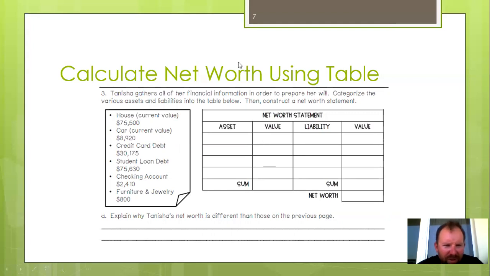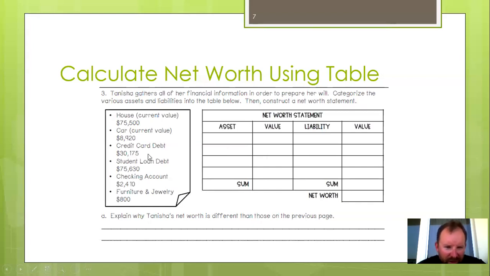So she has a house, current value. When it says current value here, that means that's how much she owns it for, okay? It's not saying that she owes that much in debt. She owns that house and it's worth that much money. So for this, we would go ahead and put it as an asset. We'd put house, $75,500. We'd put car, $8,920.